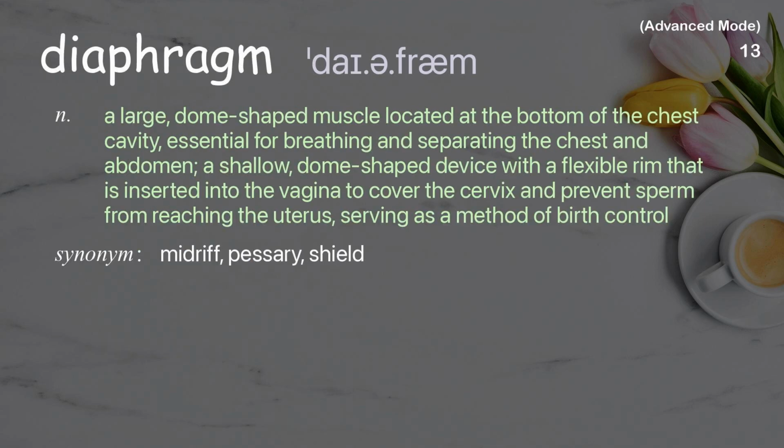Diaphragm. A large, dome-shaped muscle located at the bottom of the chest cavity, essential for breathing and separating the chest and abdomen, a shallow, dome-shaped device with a flexible rim that is inserted into the vagina to cover the cervix and prevent sperm from reaching the uterus, serving as a method of birth control.